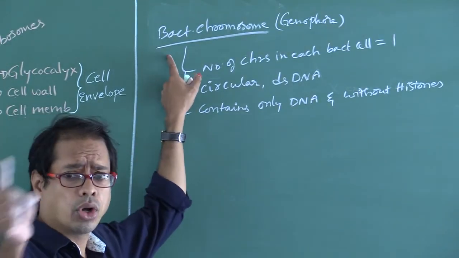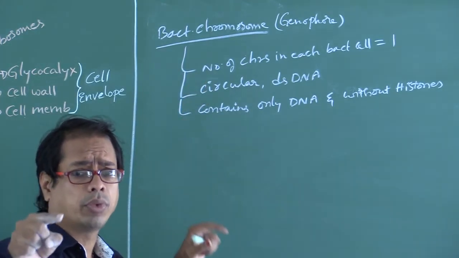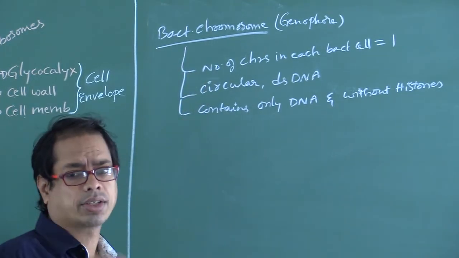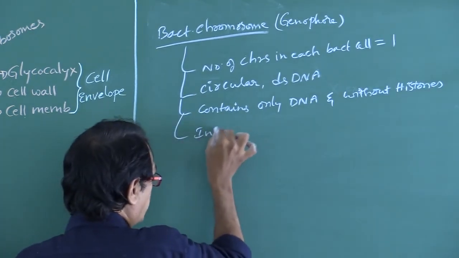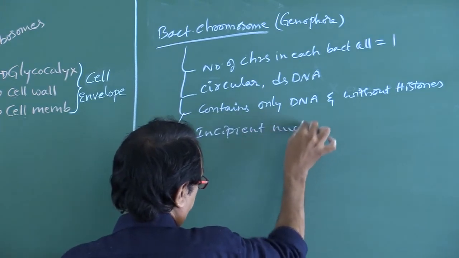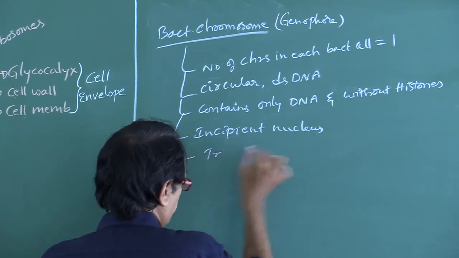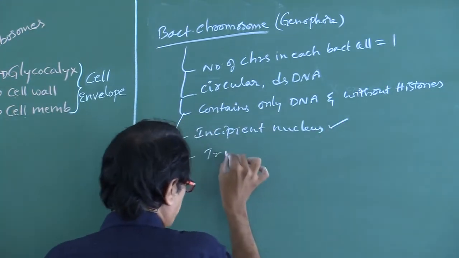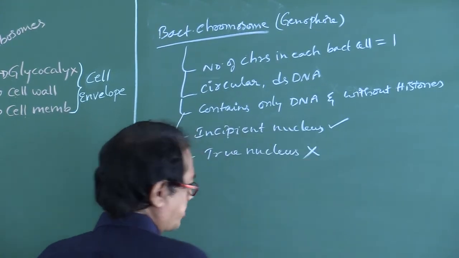Here there is no nuclear envelope, no nucleolus. That's why this is so called incipient nucleus. Incipient nucleus present, or true nucleus absent.